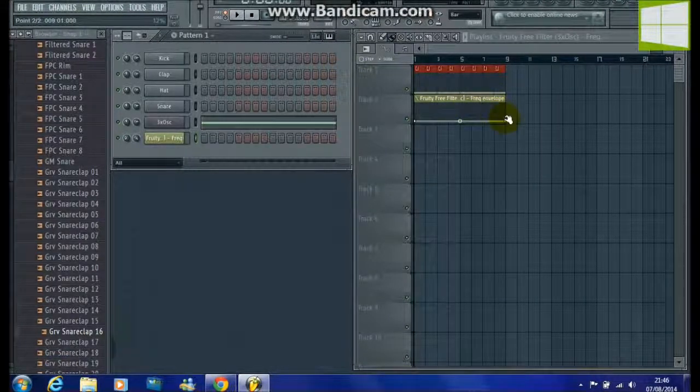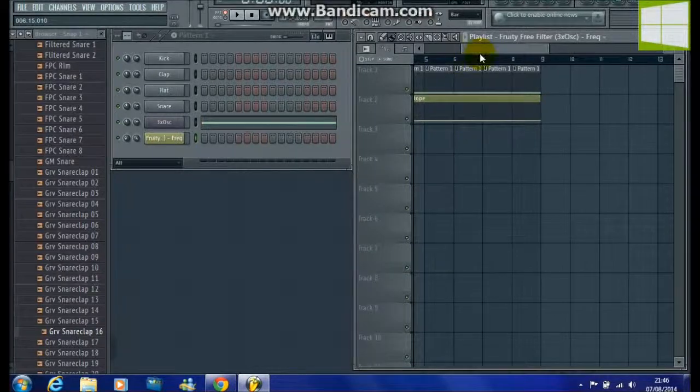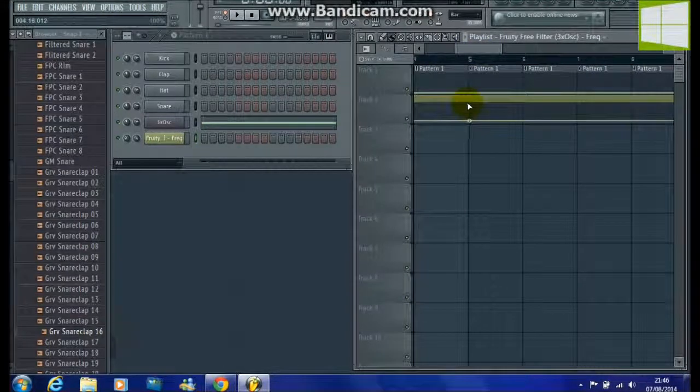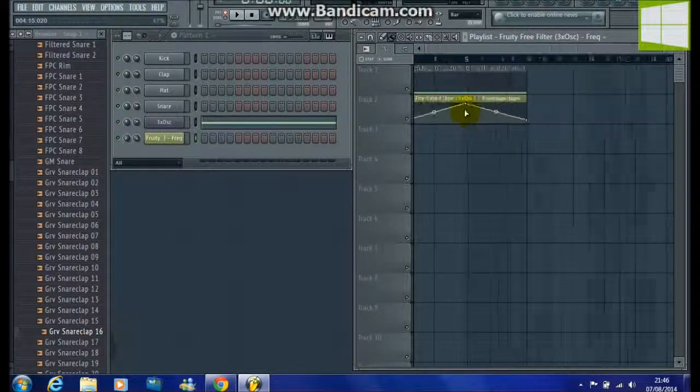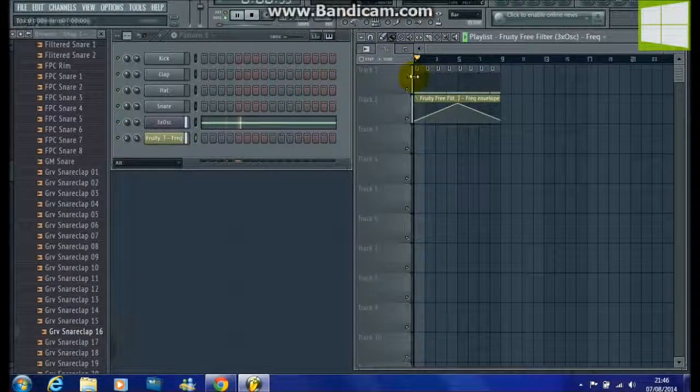Now, if you want this to just go up and then stop, you can just drag this up to the top here. Or if you want it to go up, then go back down, then find the middle and just right click. So then it'll sound like this.